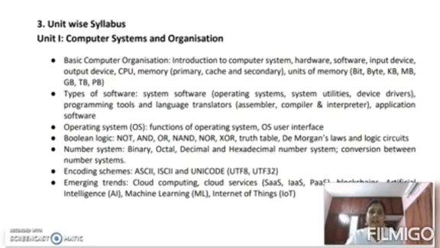Then emerging trends, in this artificial intelligence. You all heard the term artificial intelligence, which is very popular nowadays, because computers behave like humans and are assisting humans in many fields, like satellite research or operations in hospitals. In all systems, computers are assisting us by using this property of artificial intelligence. Then cloud computing, you heard the term. That means data are stored in the form of clouds, so anyone can access data from anywhere. So these are the first module introduction.